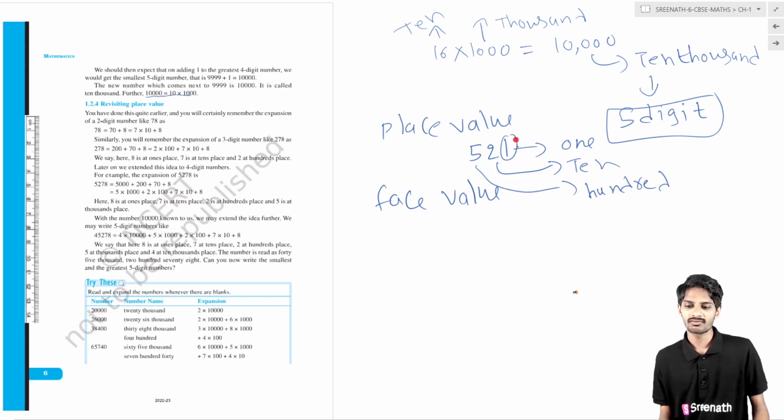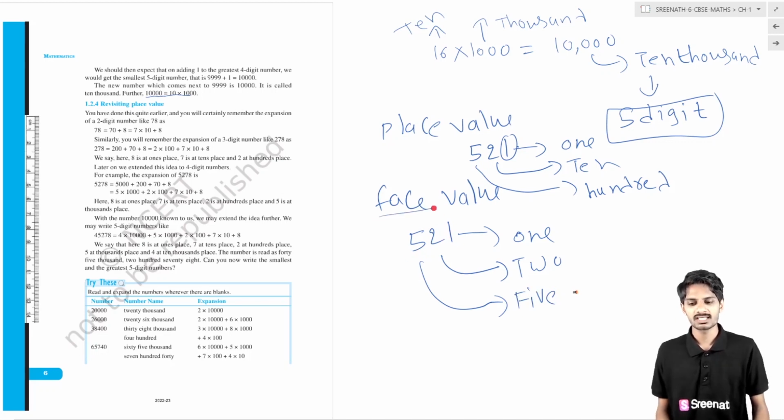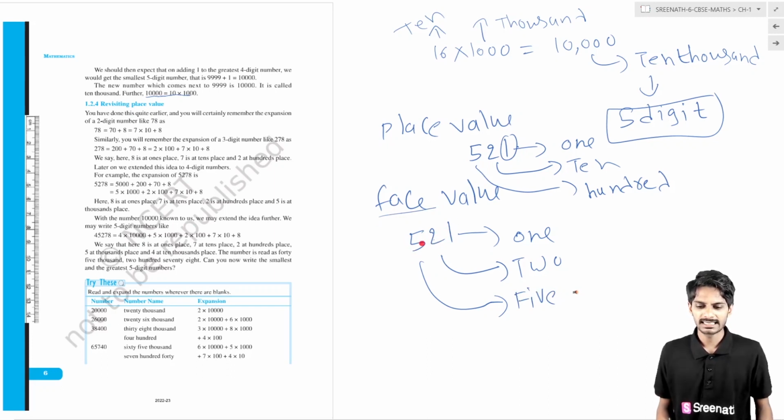Then what is the face value? In the number 521, the face value here is 1. The face value here is 2. The face value here is 5. The number we are observing is the face value; it is the face of this number. We call it the face value. But the position where it is gives the place value.